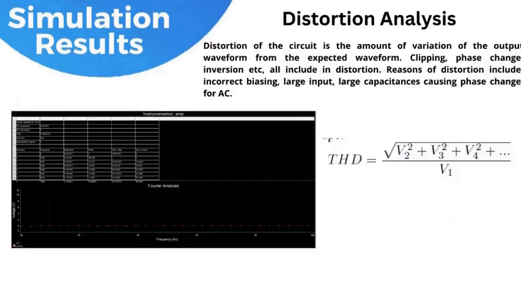Next, we analyzed the distortion of the circuit, which is the amount of variation of output waveform from the expected waveform. This can be caused by factors such as incorrect biasing, large input, large capacitances causing phase change, or clipping. We found that the total harmonic distortion of our circuit was 7.4%. THD is a measure of the amount of harmonic distortion present in a signal compared to its fundamental frequency, and a lower THD indicates lesser distortion in the output signal.